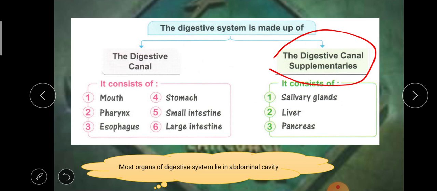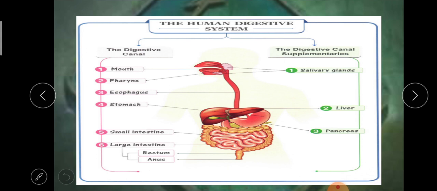You should know that most organs of the digestive system lie in the abdominal cavity. Abdominal cavity means your tummy. Your tummy is the abdominal cavity. Most organs of the digestive system are in the abdominal cavity. Okay, this is the human digestive system.